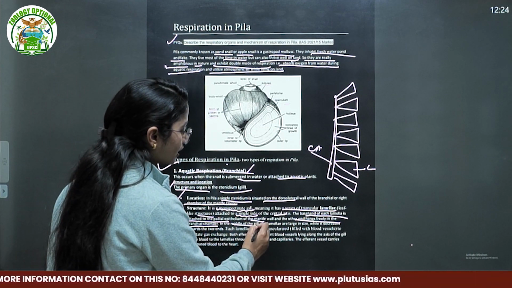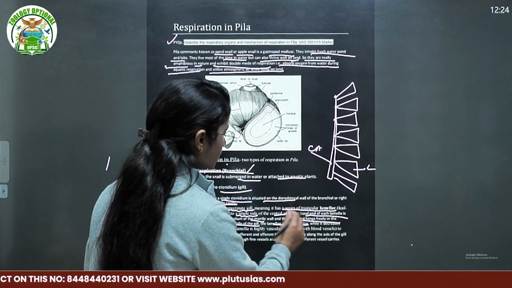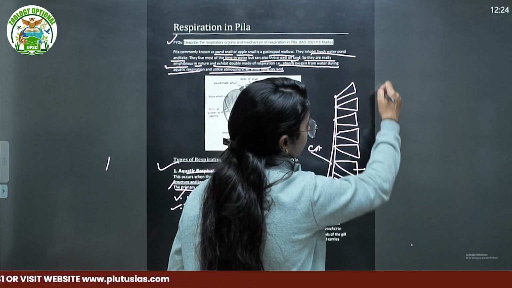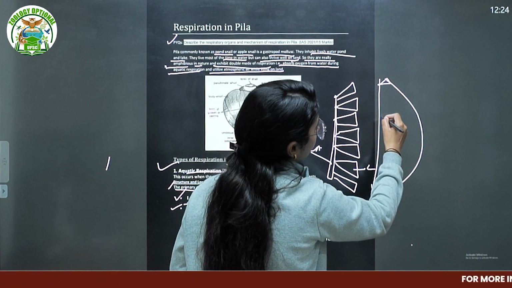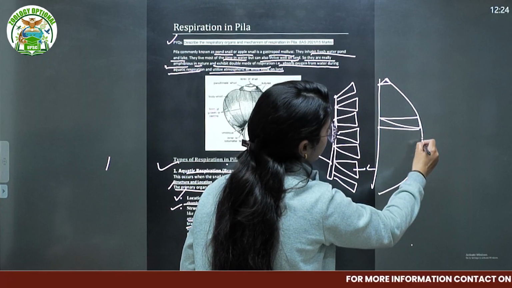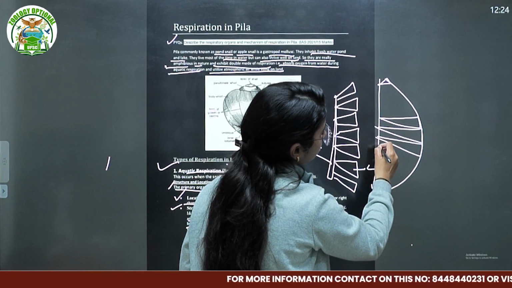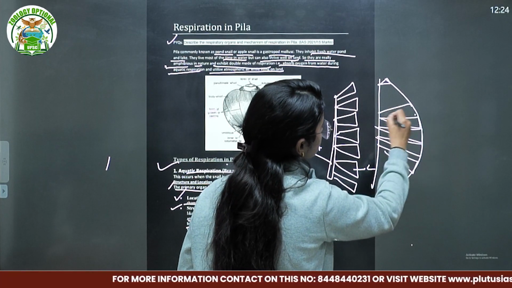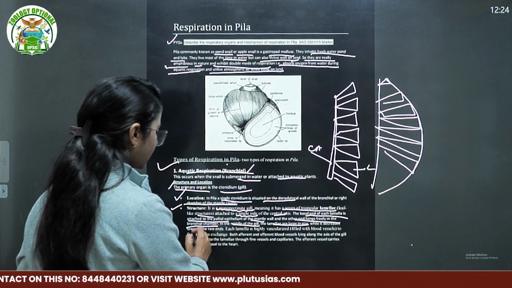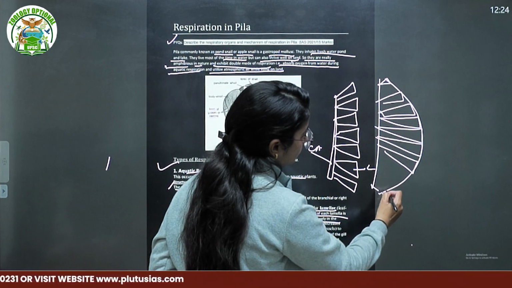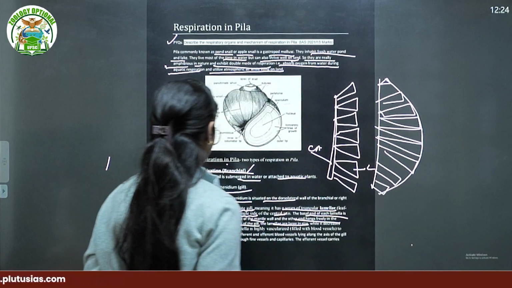In the middle of the gill, the lamellae are large in size. That means all the lamellae are not equal in shape. The middle ones are larger, while the size decreases towards the two ends. See, on the sides the size is decreasing.